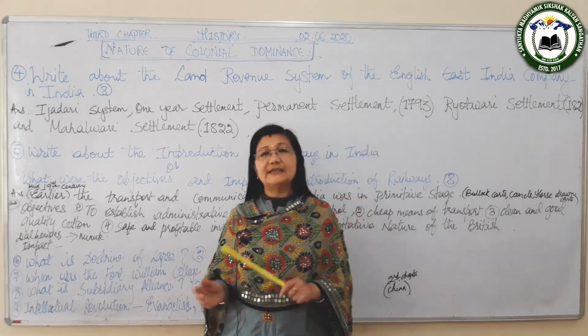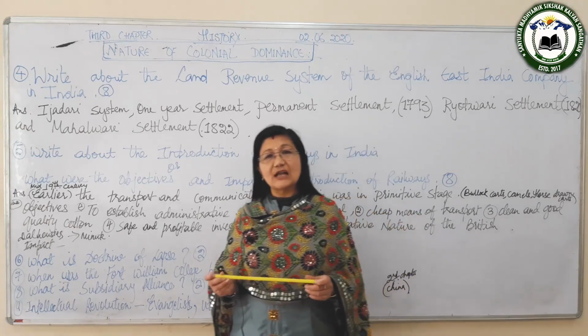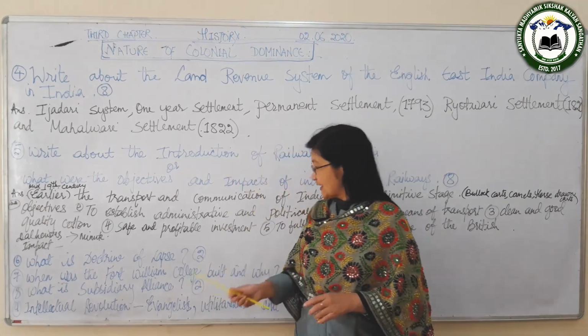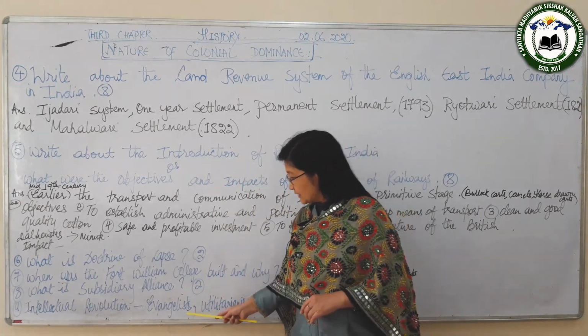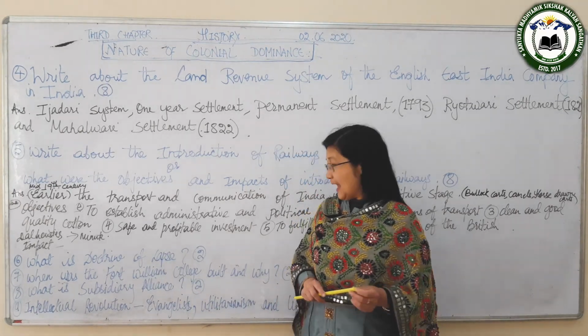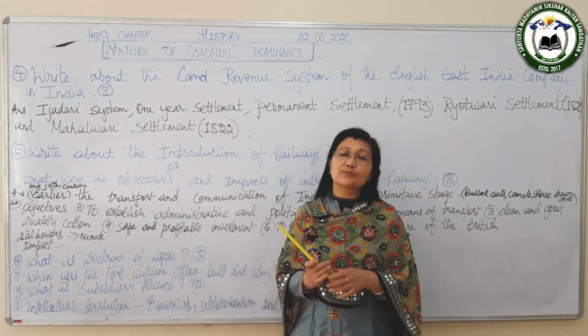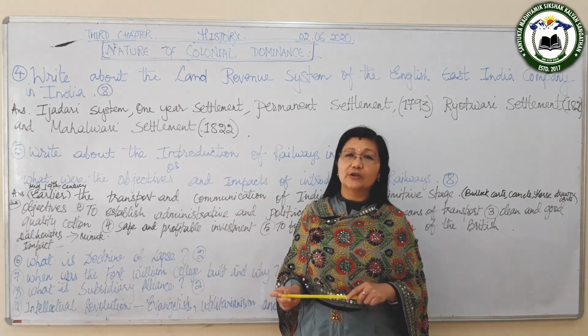So now we will deal with who the Evangelists are. At that time, Charles Grant was the chief exponent. He was the chief person regarding this evangelism, and these evangelists are the missionaries, and they criticized the traditional and superstitious beliefs that were prevalent in India during that time.